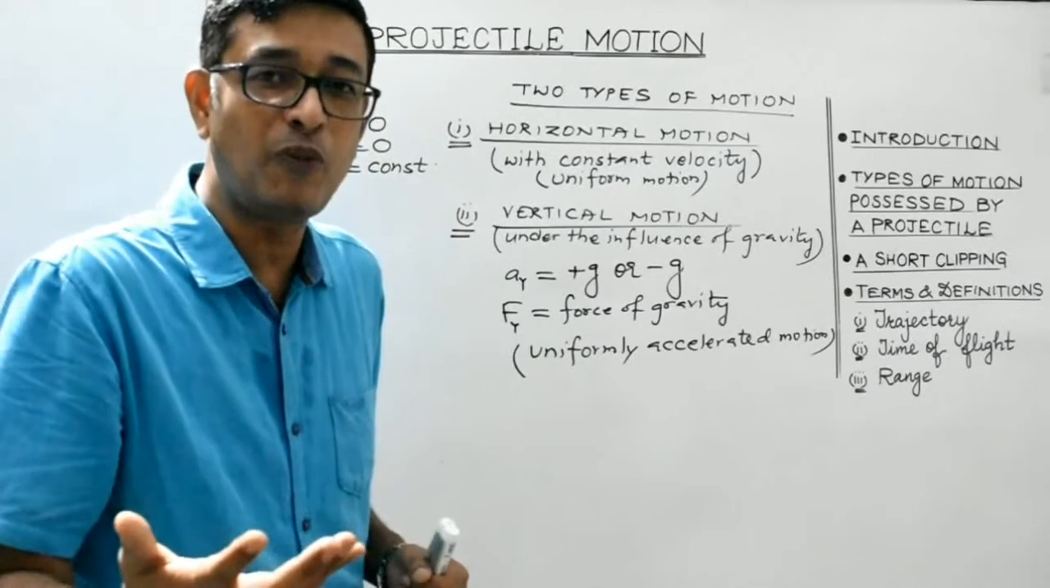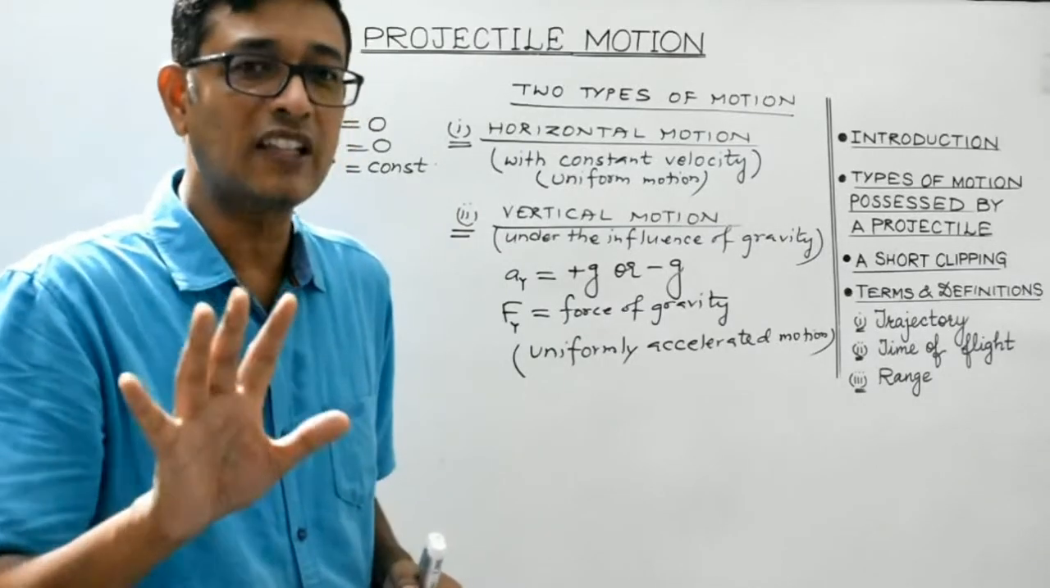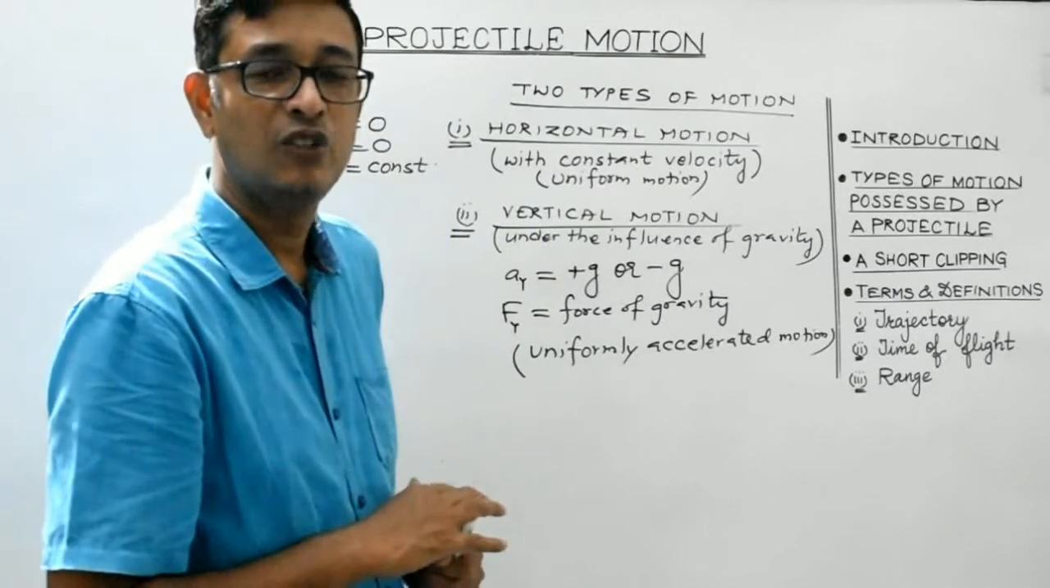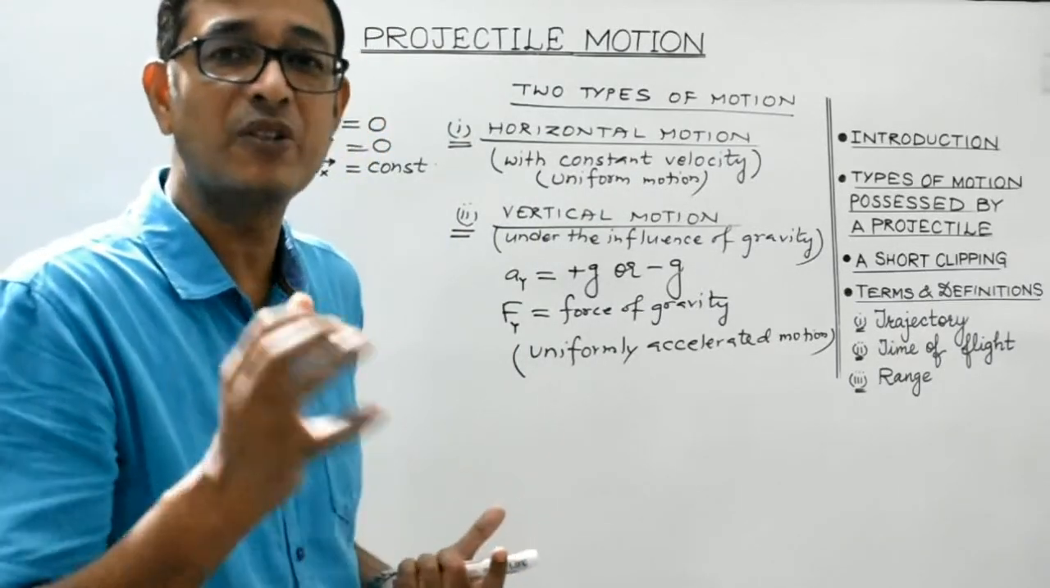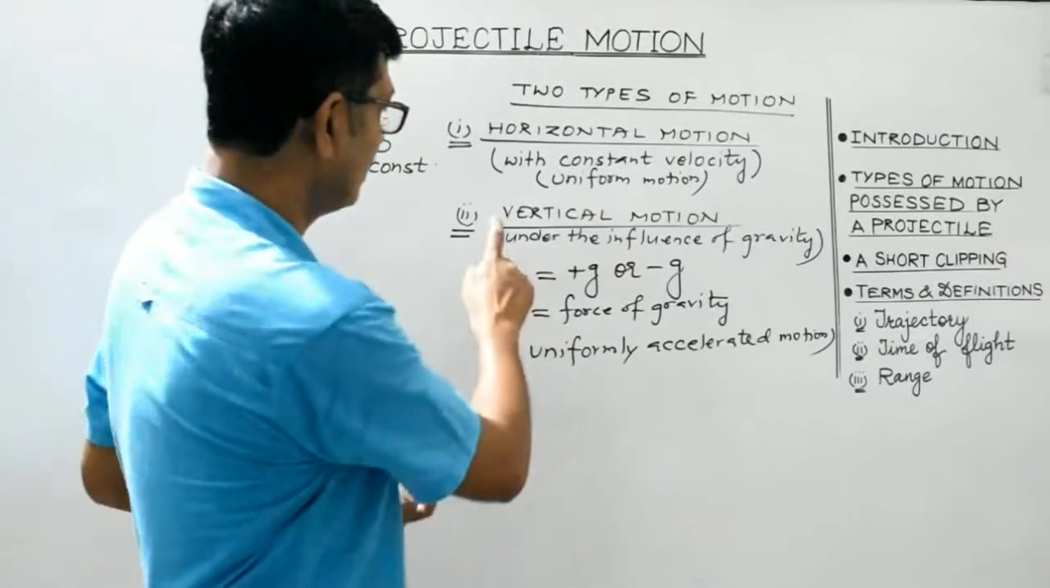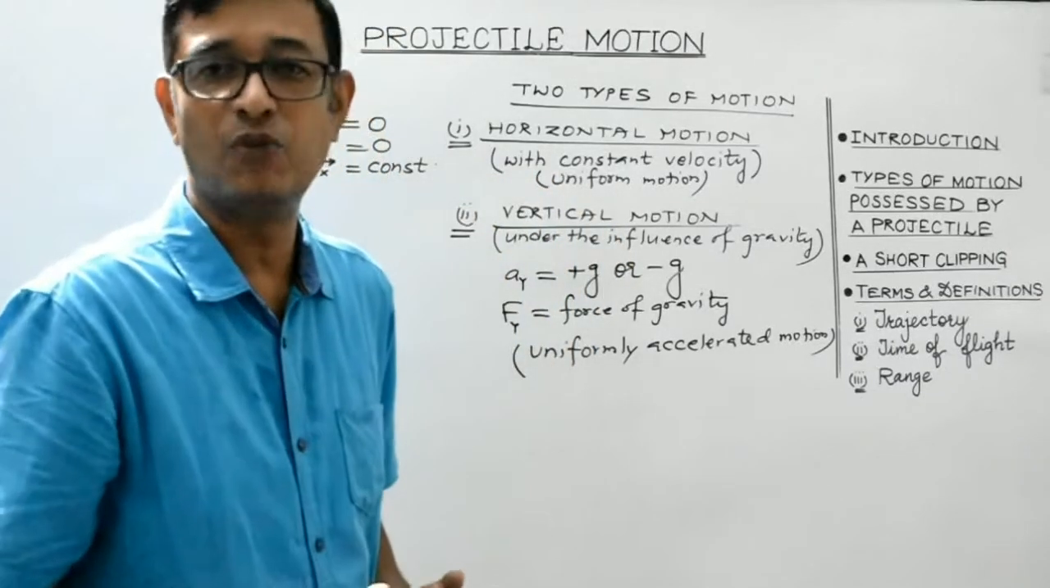Why is it the case of uniform motion? Because there is no force acting along the horizontal direction. So acceleration along the horizontal direction is 0. So velocity along the horizontal direction remains constant. And the other motion caused by the projectile is the vertical motion.